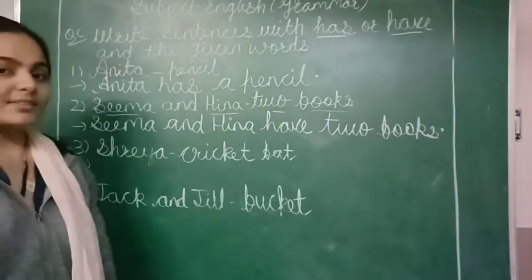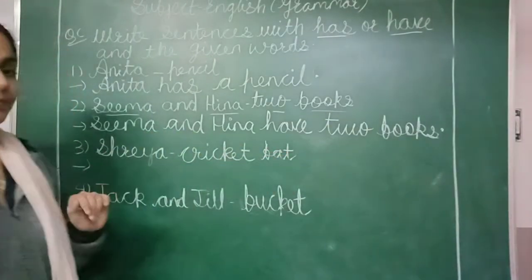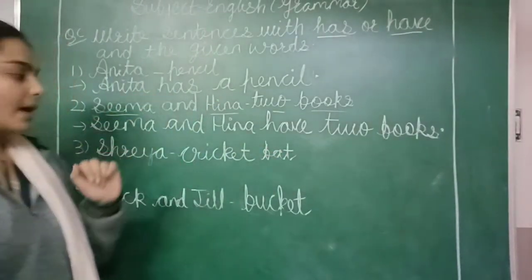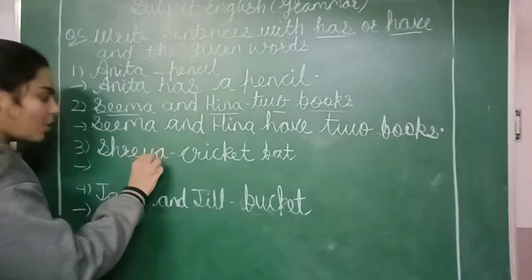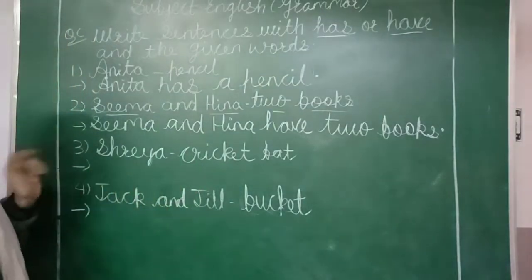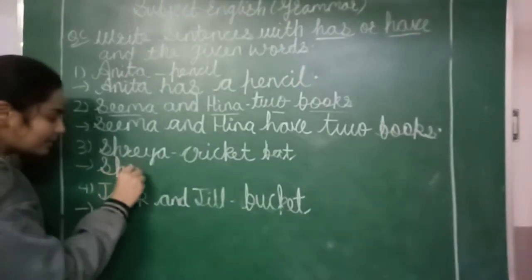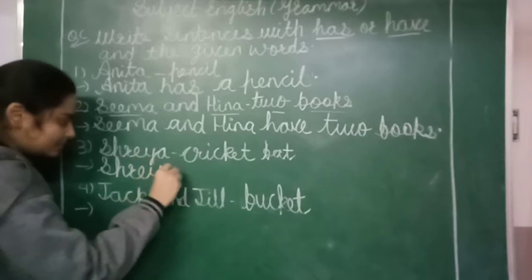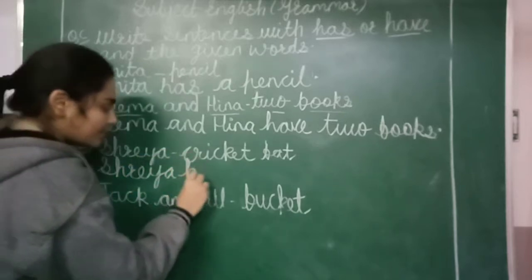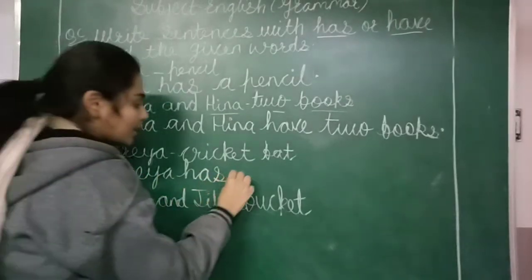What is our next sentence? Shreya dash cricket bat. So Shreya is only one. So we use has with Shreya. So we write Shreya has. Now again we put a.